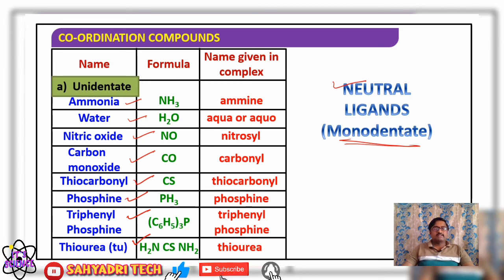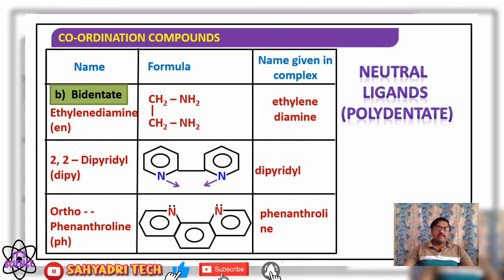And if I consider charge, it is a neutral ligand. Phosphine, PH3: what type of ligand? Monodentate ligand, and by charge, a neutral ligand. So you have to remember the nature of the ligand according to the charge as well as according to the denticity. You got it? Well, if I consider polydentate ligands, say ethylene diamine, the charge is 0, right?